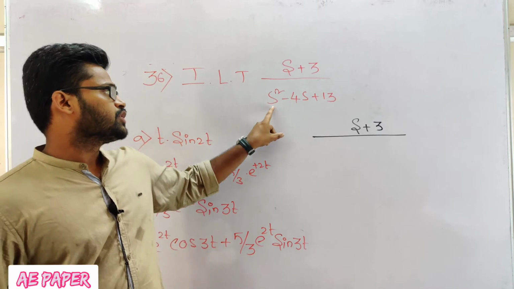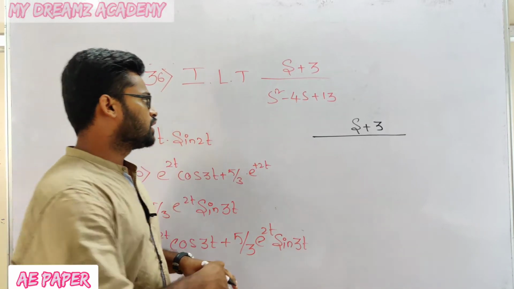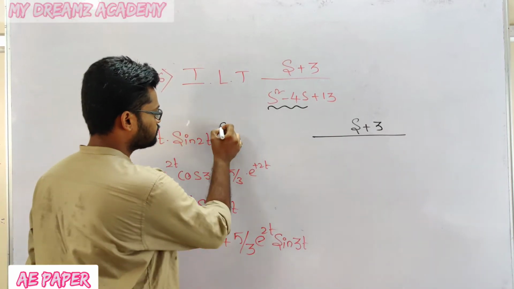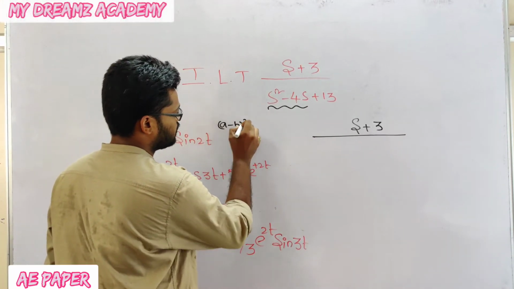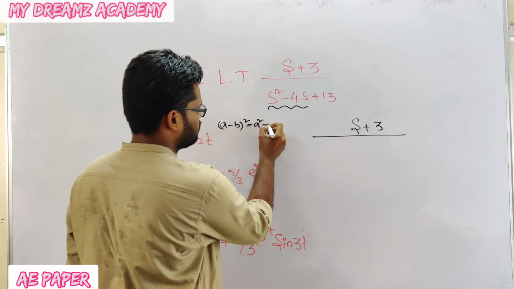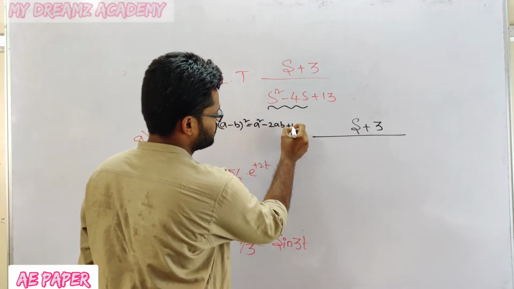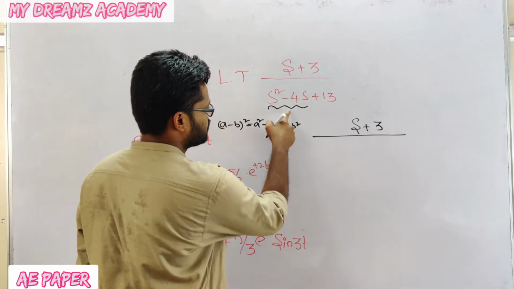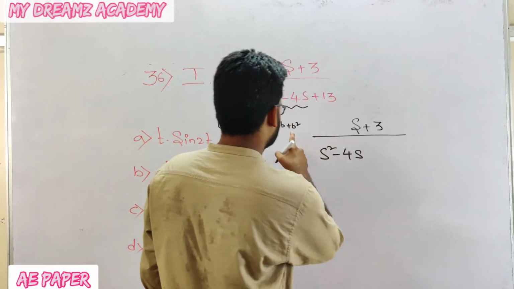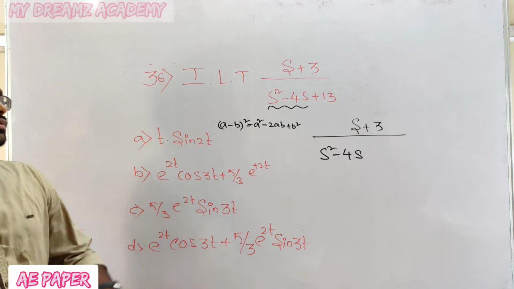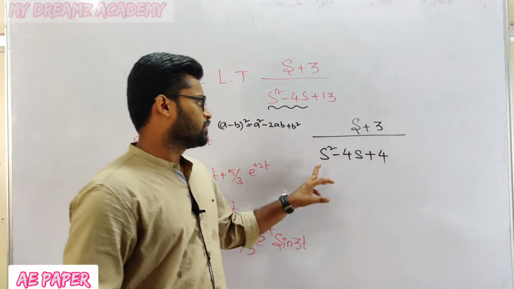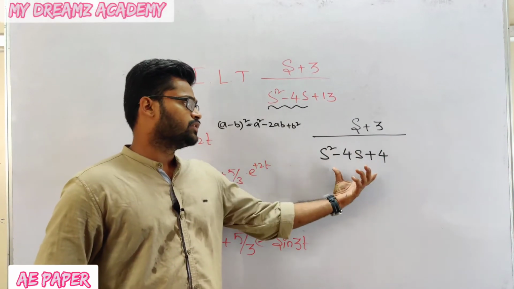Observe these two terms, s square minus 4s. You convert these two terms by using the (a minus b) whole square formula, that is a square minus 2ab plus b square. We have a square minus 2ab, that is nothing but s square minus 4s. Now I have to find the b value. So the b value is nothing but 4, plus 4. So (s minus 2) whole square is this one.